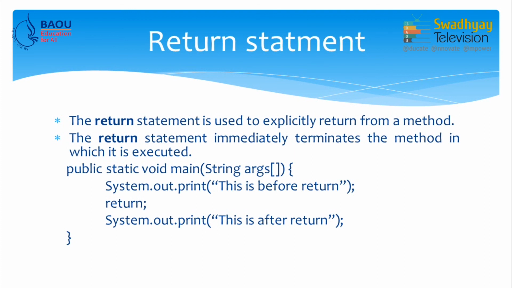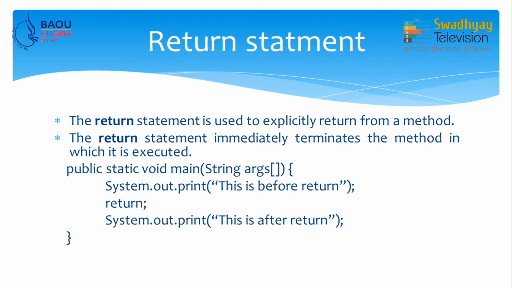Now, we are familiar with the main method. So, here I write the main method and inside the main method I write System.out.print and it prints "this is before return". After that I write the return statement and after return I write "this is after return". So, what will happen?